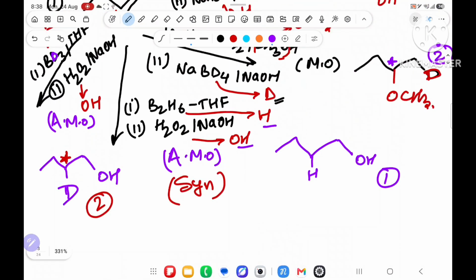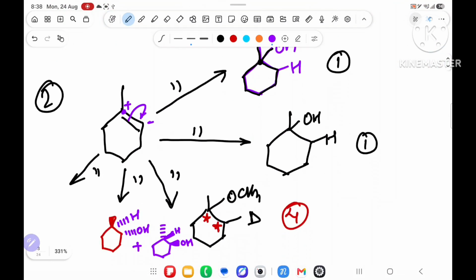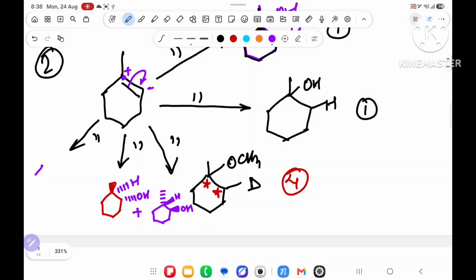Last part, it is giving D and OH. Again it is Markovnikov's rule, but syn addition. Again we will say, sir, we didn't know whether this CH3 will be on the base or on the dash. So what I will do? I will say, okay sir, first I will put D here and OH here. D and OH coming. Second possibility, I will put this CH3 on the dash, so this D will come on the base and this OH will come on the base. Understood the point of what I am doing?